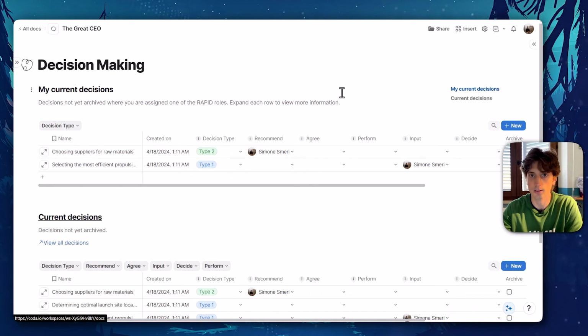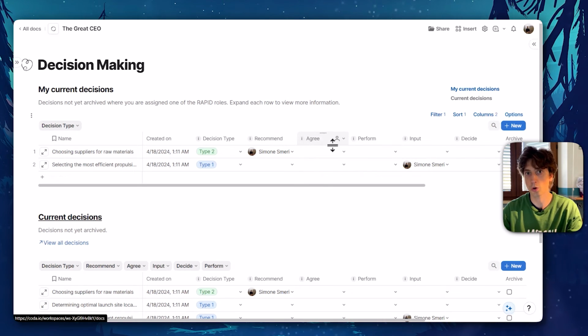Type 1 decisions can take more time to be made. Type 2 decisions can be made fast because they can be reversed. So the decision-making system in this Coda doc follows those principles to log decisions that need to be made and to assign specific people to roles to make that decision, following the RAPID framework. That is, there is a person that recommends the way forward or potential options for making the decision. There is a person or people that agree to the different options. There is someone who will perform actions once the decision is made to make the decision come to life and follow through.